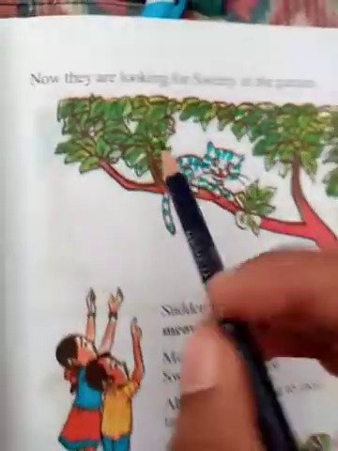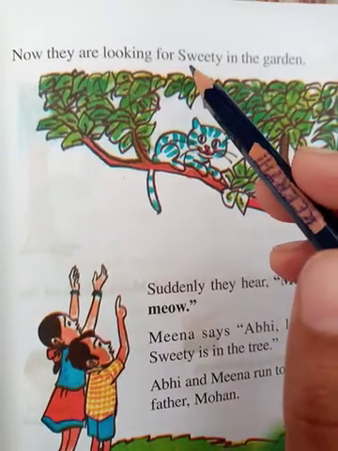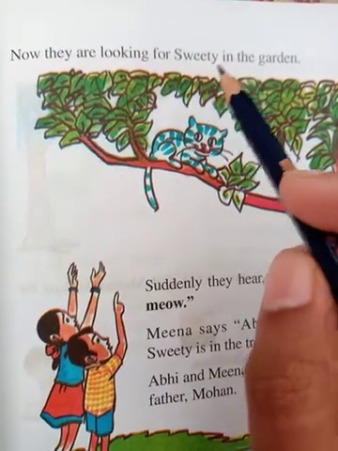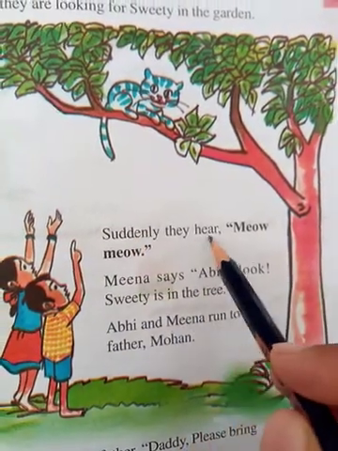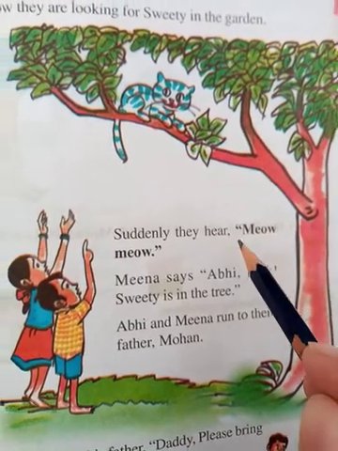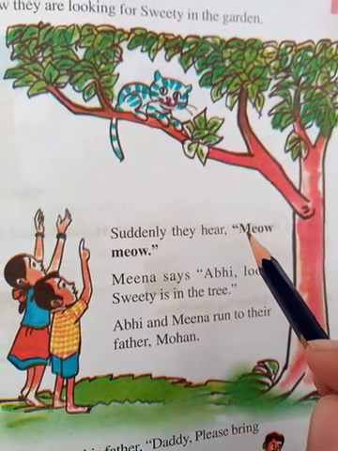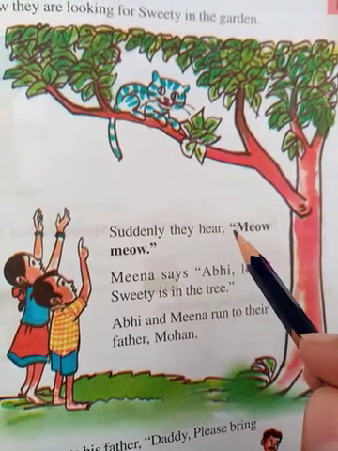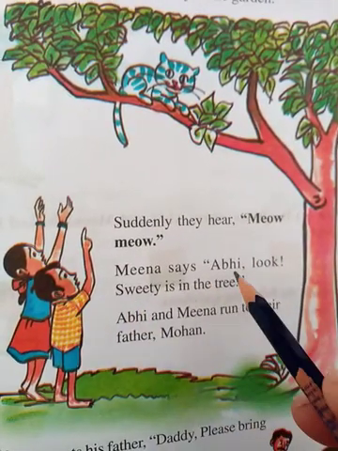Now yes, next. Now they are looking for Sweetie in the garden. So they were playing hide and seek in the garden, right? So they went into the garden and then they are looking for Sweetie in the garden. Then what happened? Suddenly they hear meow. Suddenly they heard meow meow. Now whose sound is that? The cat itself, no? Yes, it is the cat's sound. Yes or no? Means the kitten's sound. So Meena says, Abhi, look.